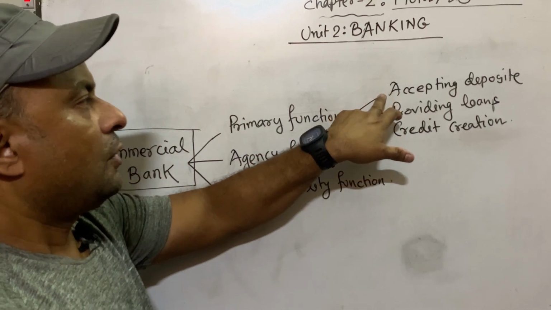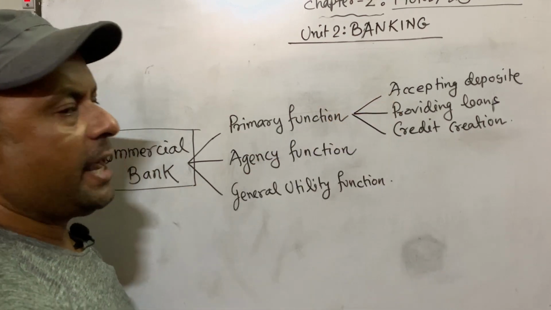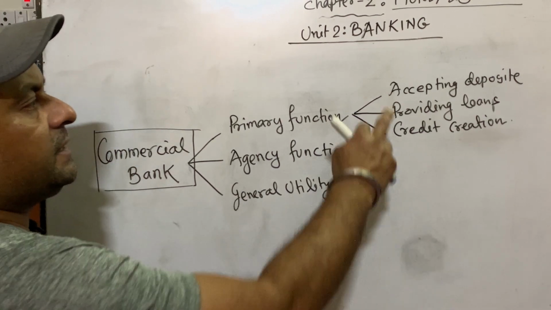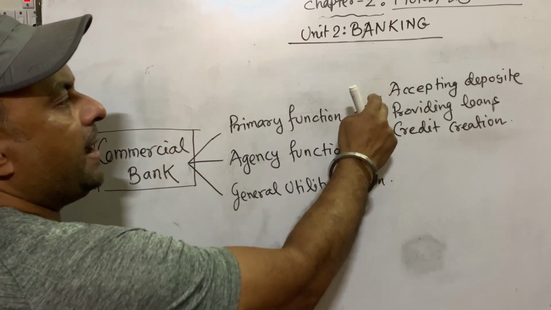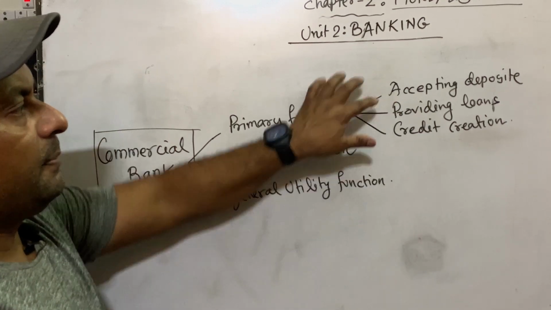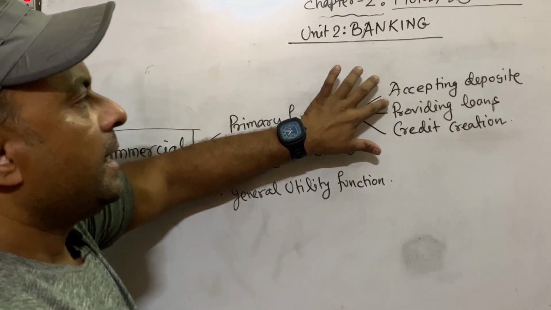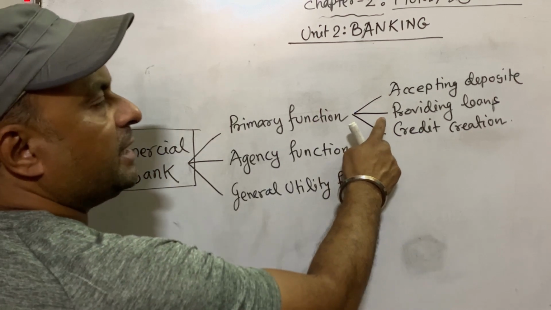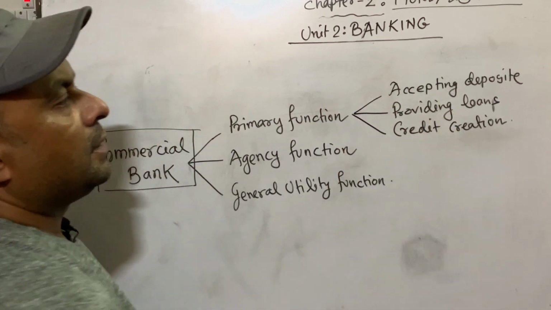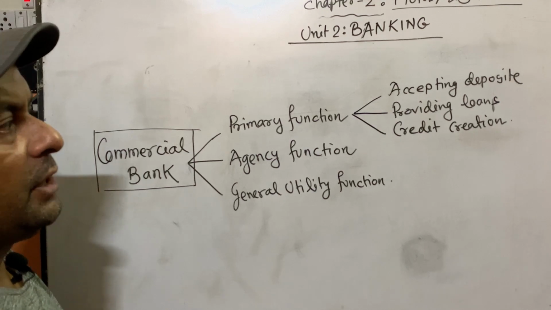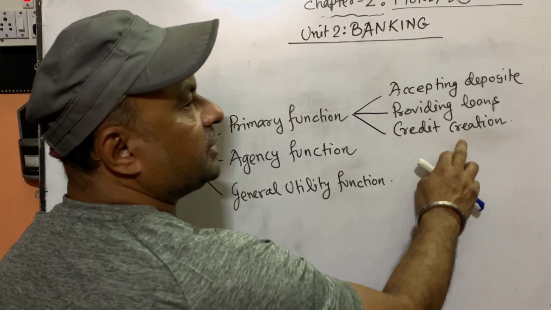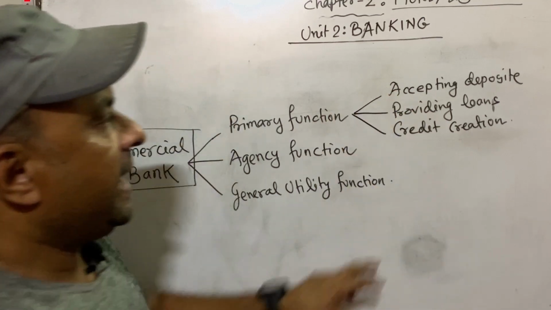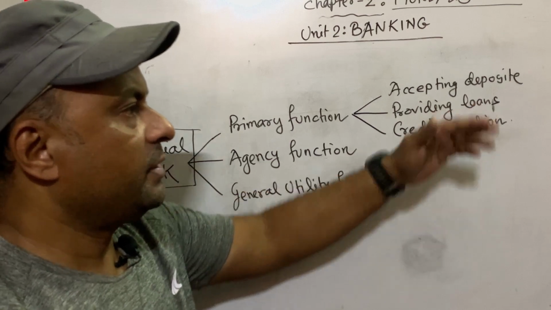Accepting deposit means commercial bank's main target is to accept or collect deposit from each and every corner of the society. From the richest to the poorest person of the country, bank tries to accept deposit from all the people so that people can deposit their money, and by using the money, bank can provide loan to the people. So second function is providing loan. Bank provides loan to the people of the country to fulfill their requirement of money. And third one is credit creation. Credit creation means in the process of accepting deposit and providing loans, banks are also able to create credit. How? We are coming to it later.